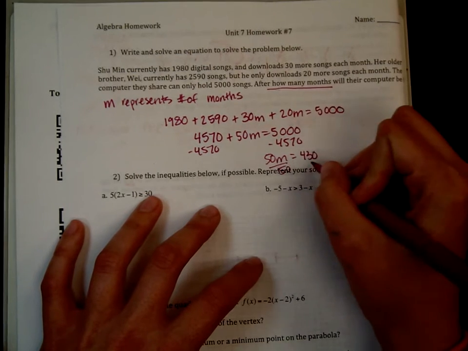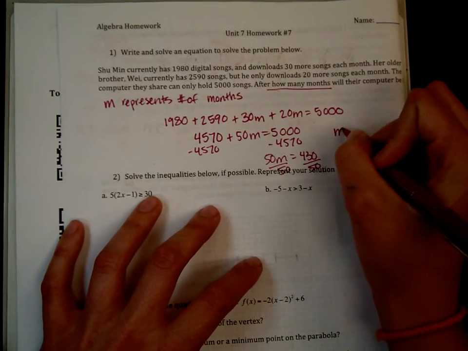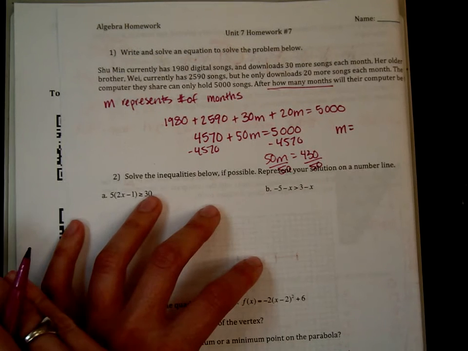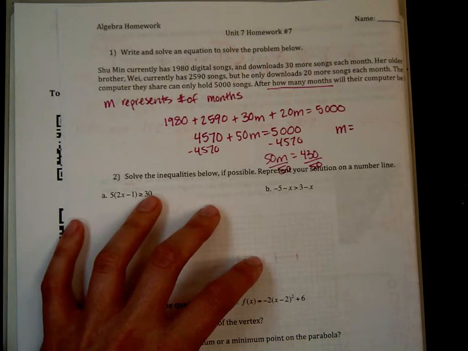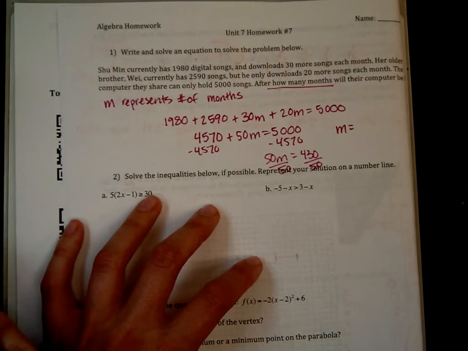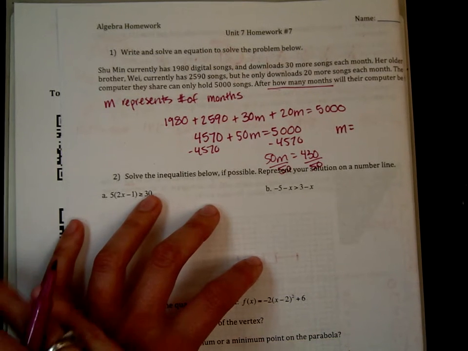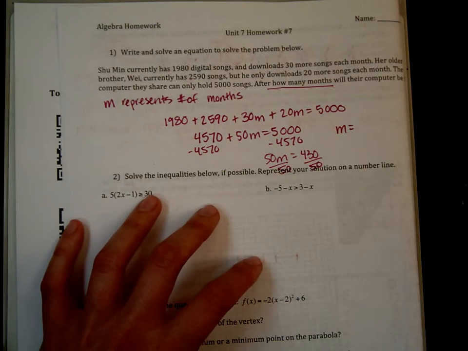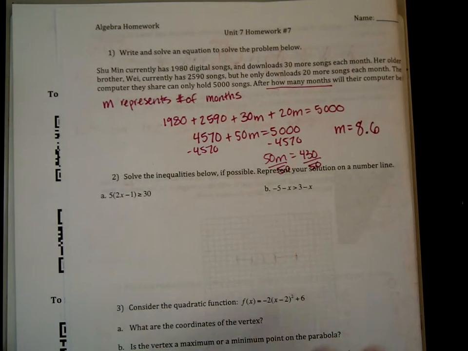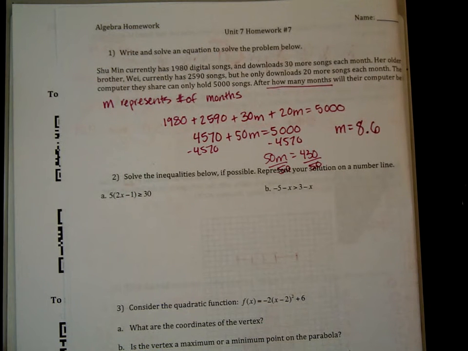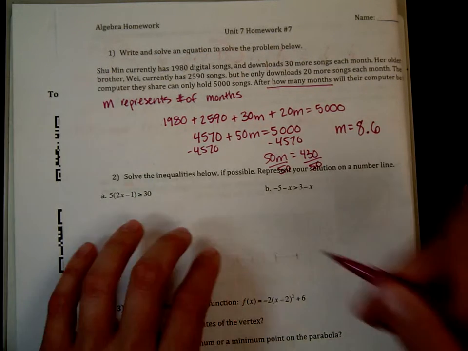Divide by 50. And we get that M equals 8 point something, 8.6. So after 8 months, or after 9 months, their computer will be full.